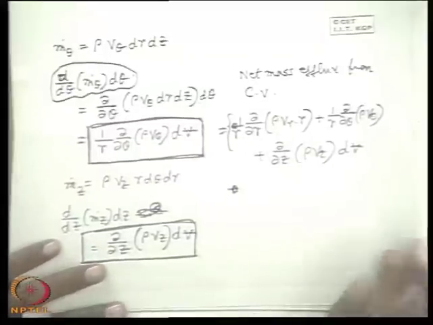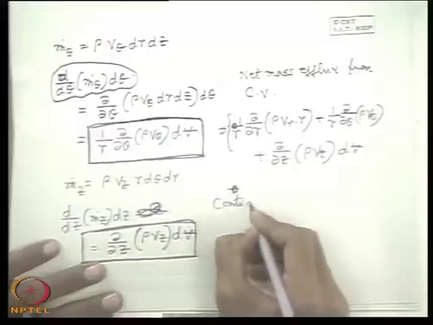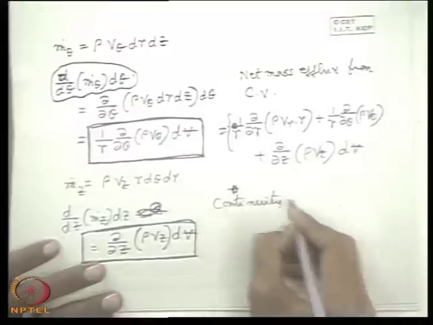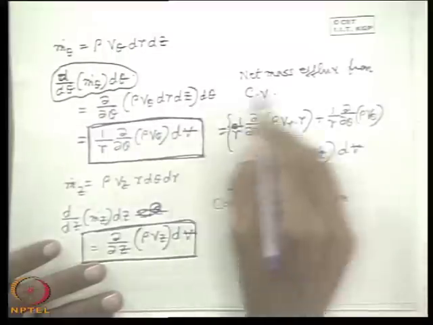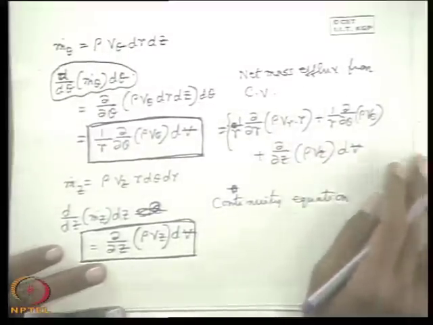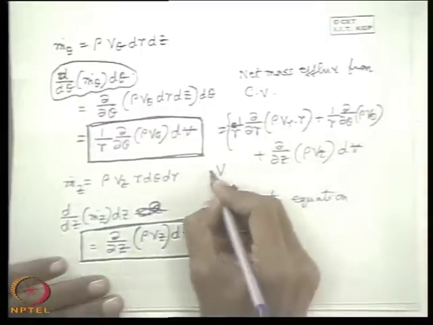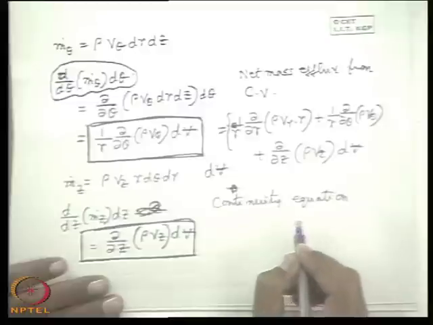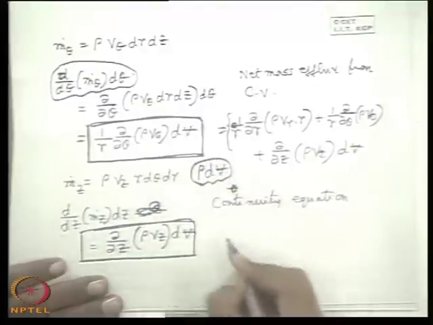So what will the continuity equation be? If you recall the continuity equation in its statement form, it says that the net rate of mass efflux from the control volume plus the rate of change of mass within the control volume is equal to 0. So the control volume is dV, and ρ is its density. So this is the instantaneous mass within the control volume.